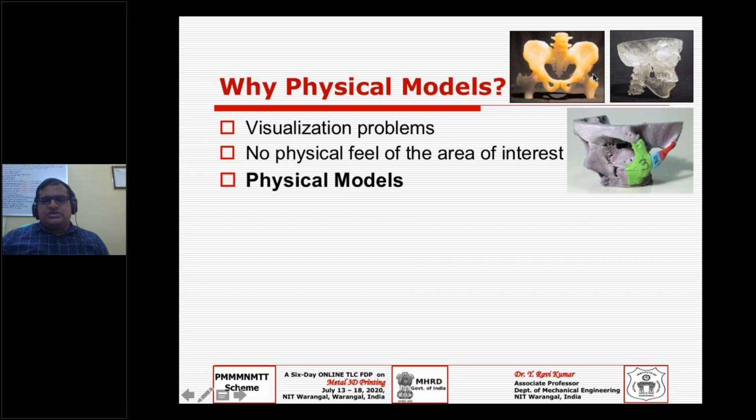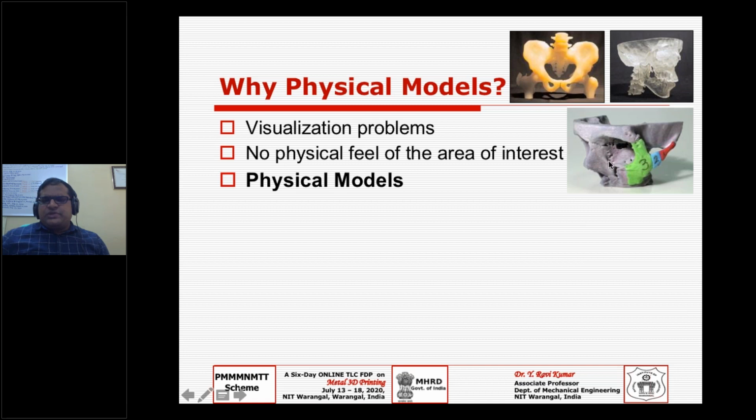We can communicate very well if we have a physical model like this. The lower jaw is called the mandible, and the upper jaw is called the maxilla, and you have the cranium bone, which protects the brain, the skull portion, that is called the cranium bone, whatever it is. So how beautifully you can print these physical models. And then what is the advantage of printing a physical model?